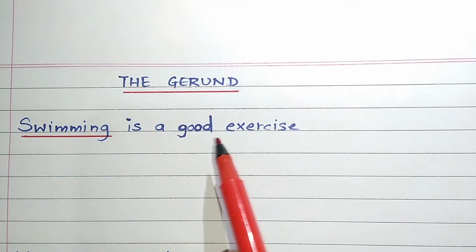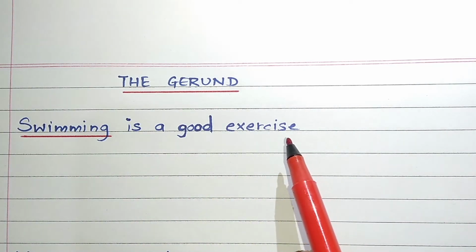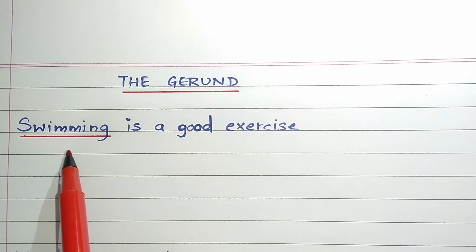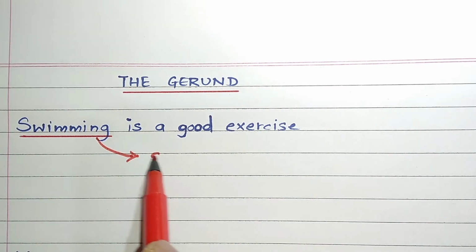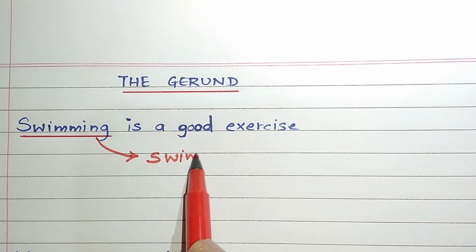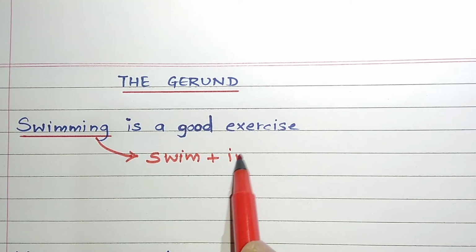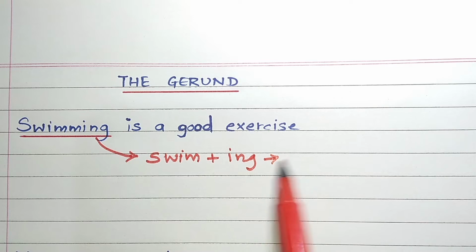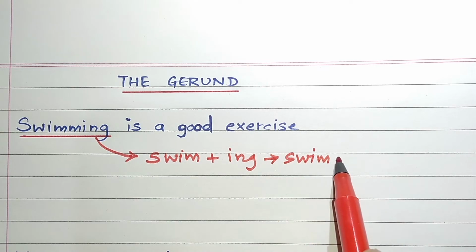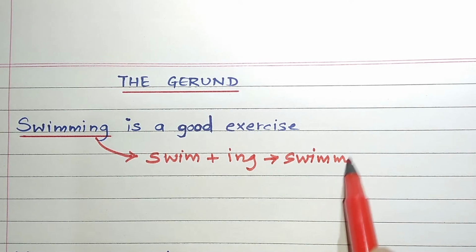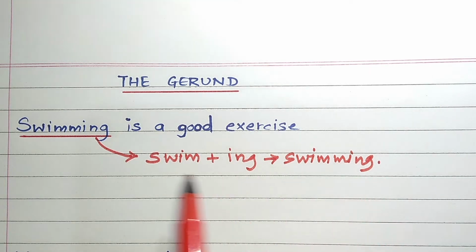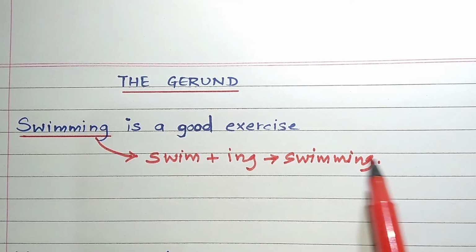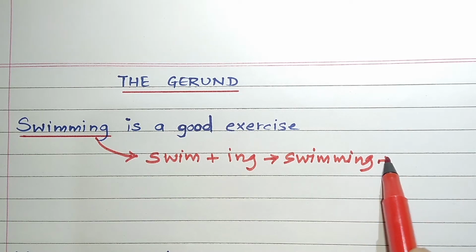See this example. Swimming is a good exercise. The word swimming is formed from the verb swim by adding ing. So swim plus ing, that is swimming, is formed. So it is like a verb.